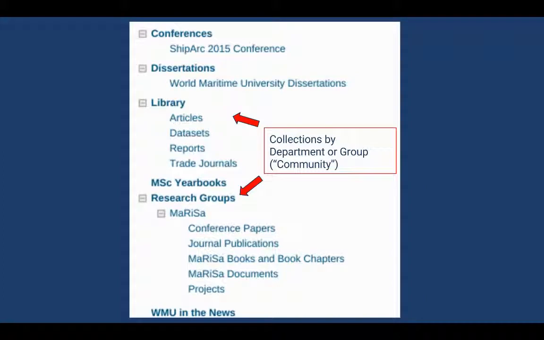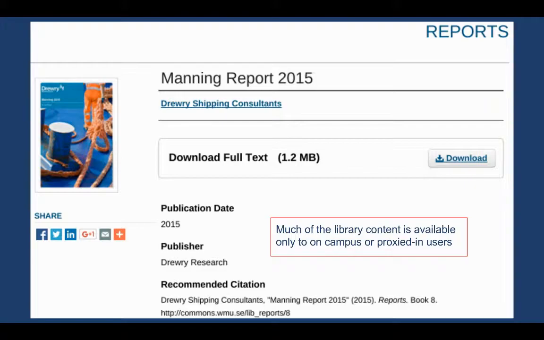Collections can be organized under departments or groups, which in Digital Commons terminology is called a community. Let's take a look at one of the library's collections, reports. A lot of our collections in the library will be IP restricted or password protected because we might have permission to share internally, but not with the entire world. We still need a place to host this stuff, and we're getting a fairly large collection of these commercially purchased documents that we had permission to store, and nowhere convenient to put them all together in a searchable interface like this.